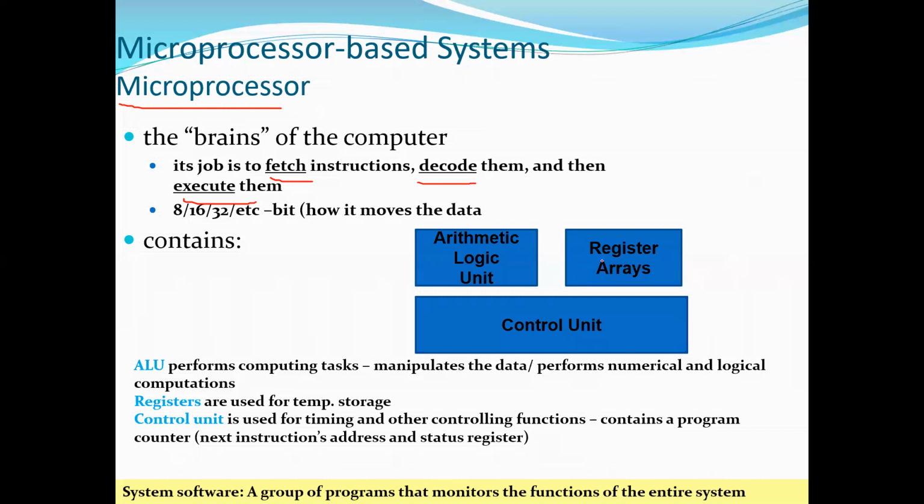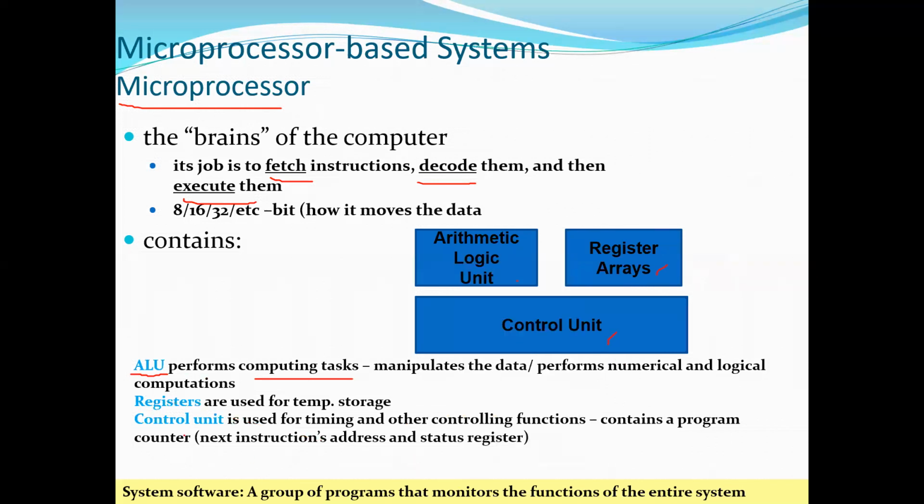Okay. So as I told you, there are only 3 blocks in a microprocessor, that is the arithmetic logic unit, a set of registers and the control unit. So what is the function of an arithmetic logic unit? It will perform the computing task. That is, it will perform any arithmetic or logical operations on the data.